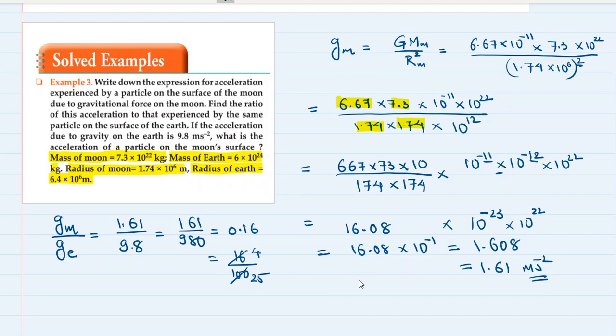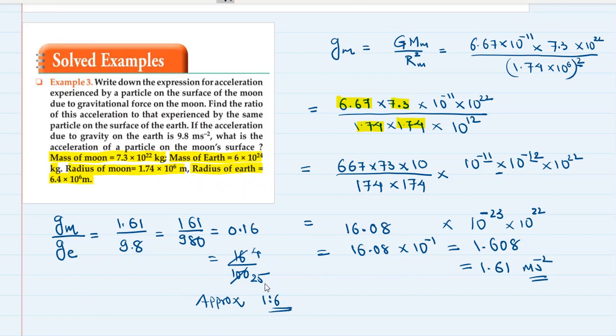Can I further bring it down? 4 by 25 is approximately 1 is to 6, because we wanted it in ratio form. So 4 is to 25 is approximately 1 is to 6.